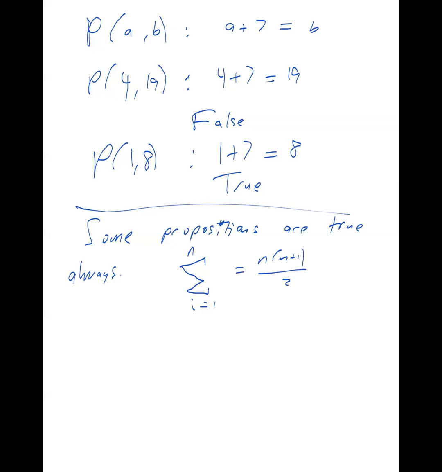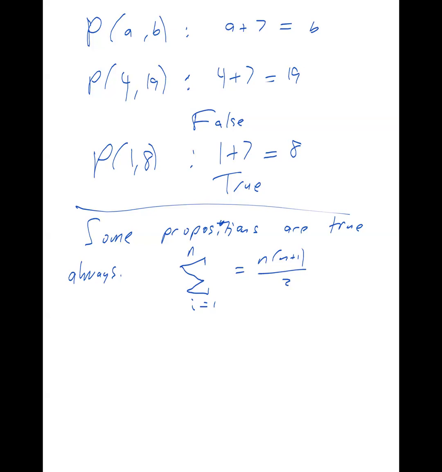Because that's an arithmetic series. The first term of it would be 1. The last term of it would be n. If you average n and 1, you get n plus 1 divided by 2. That's the average of the first and last terms. And the number of terms being added is n. If you take the average value of the whole sequence, multiplied by the number of terms in the sequence, which is n, you get the total of it.